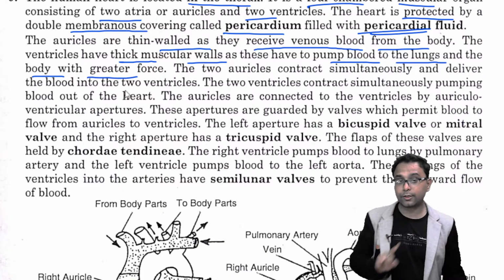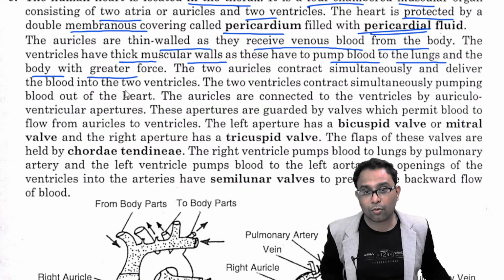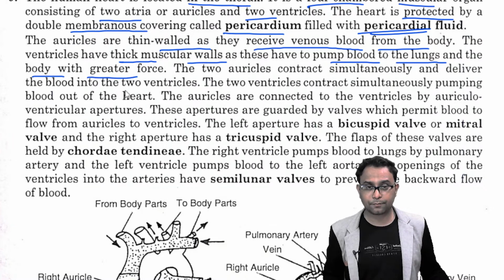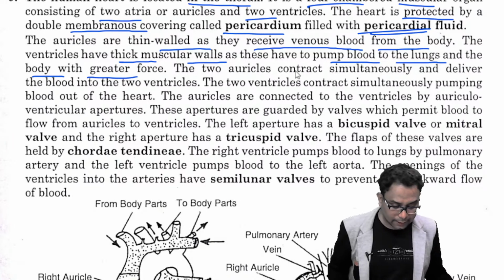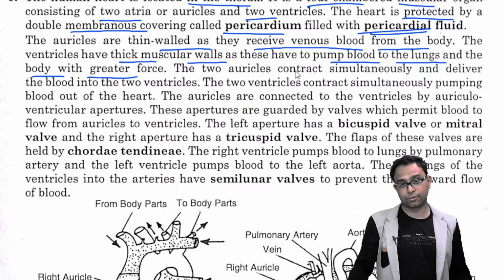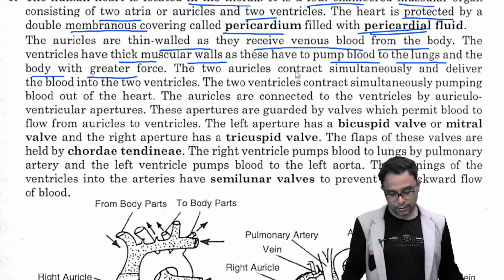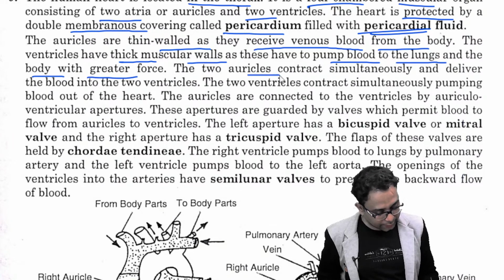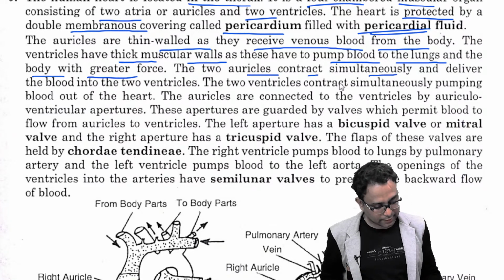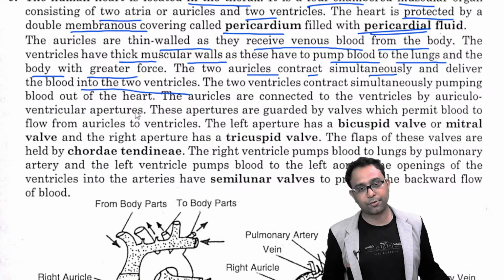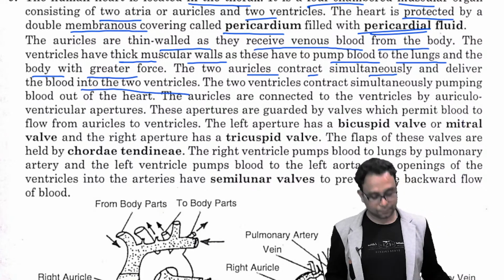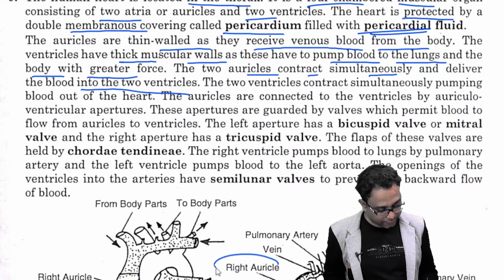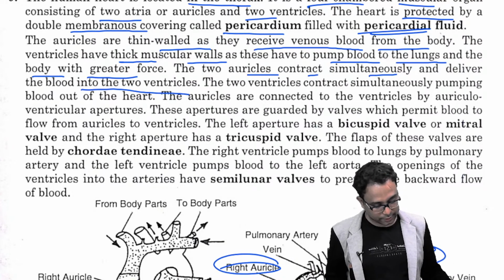This question is most important in the ICSE syllabus. Why do the ventricles have thick muscular walls? At that time you write down, because they pump the blood to the lungs and the body with greater force, right? This is the most important. The two auricles ultimately contract simultaneously and deliver the blood into the two ventricles, right? This is the right ventricle and this is the left ventricle, and this is the right auricle, and the left auricle is there.